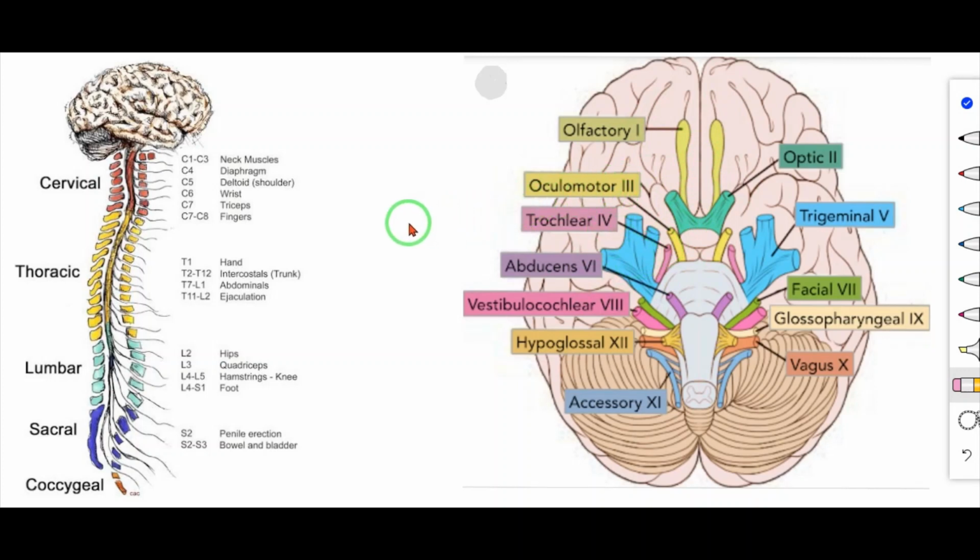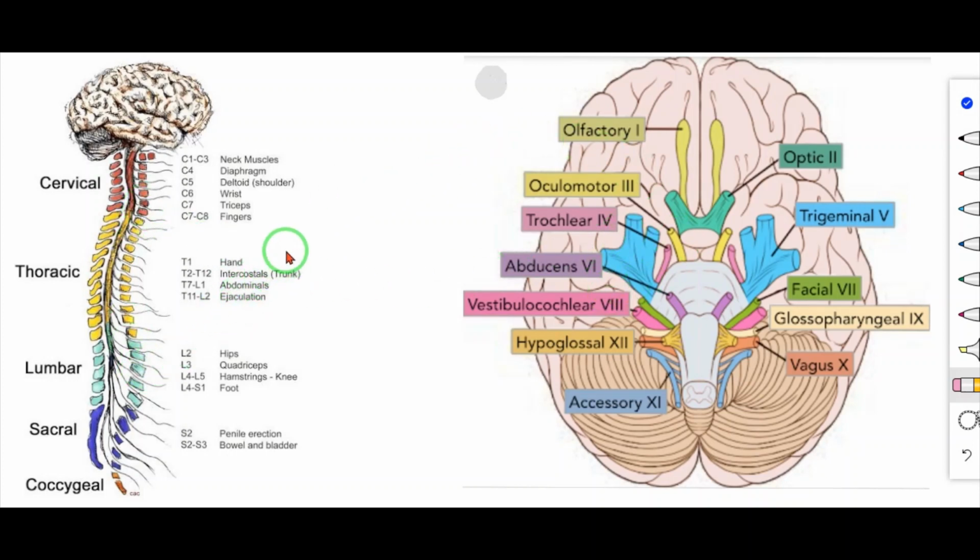And nerves arising from the spinal cord are called spinal nerves. So two types of nerves are present in the peripheral nervous system. They are cranial nerves and spinal nerves.